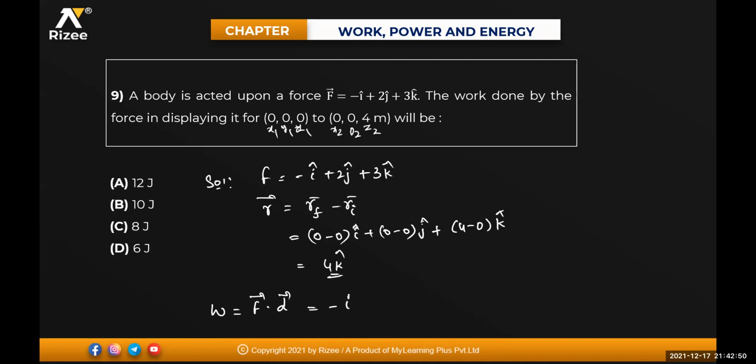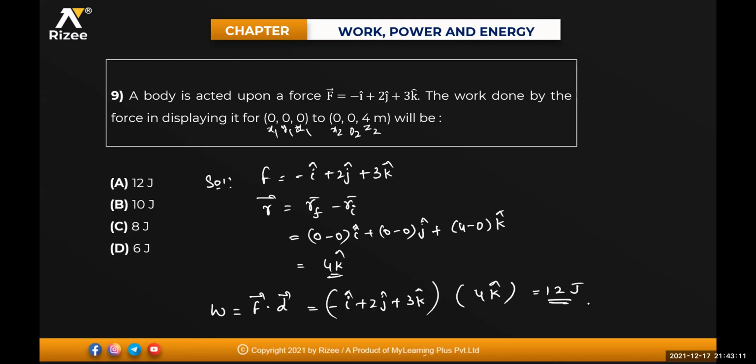Force is minus i cap plus 2 j cap plus 3 k cap. As it is a dot product, displacement is 4 k cap. So i dot k is 0, j dot k is 0, k dot k is 1, 3 fours are 12. So that will be equal to 12 joules.